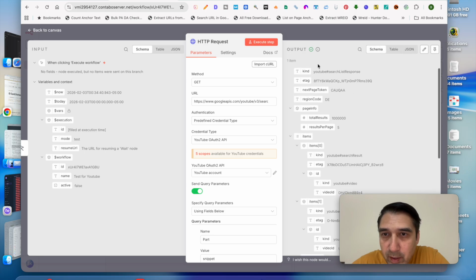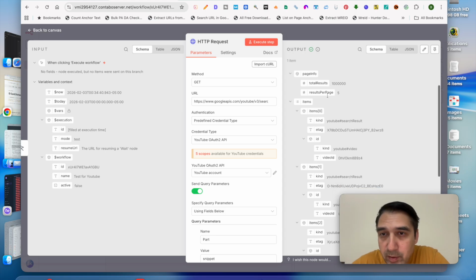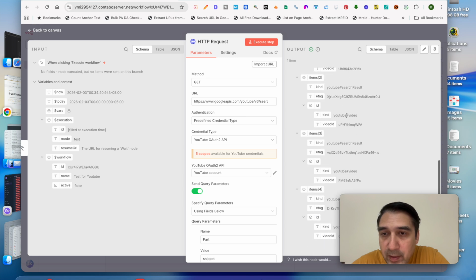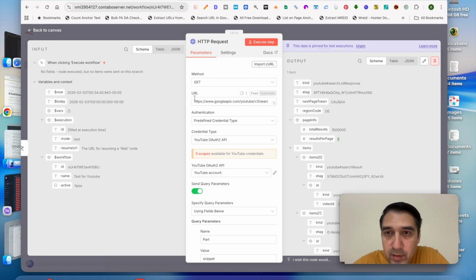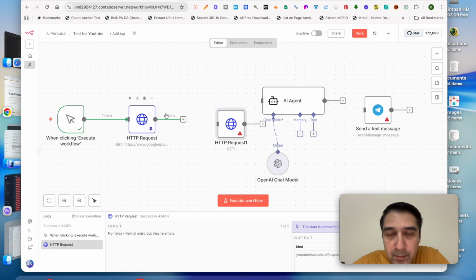You can see we've got the response, 100,000 videos, over like 1 million search results, with results per page at 5. So we'll go ahead and pin this, since this is working. We know that the API is working. If you only ran this and put it through the AI agent, it would send all the videos that were posted in the last 24 hours that rank for the search term Windows 11 into the AI agent.